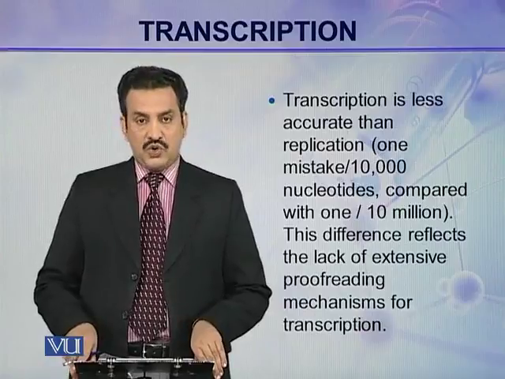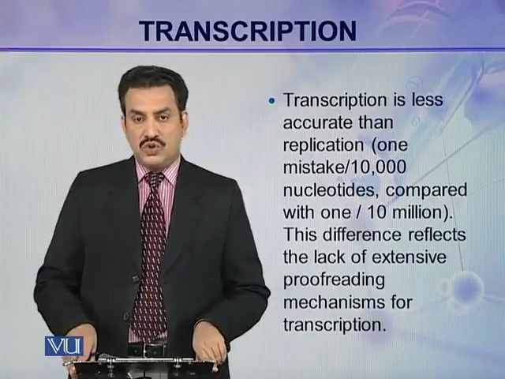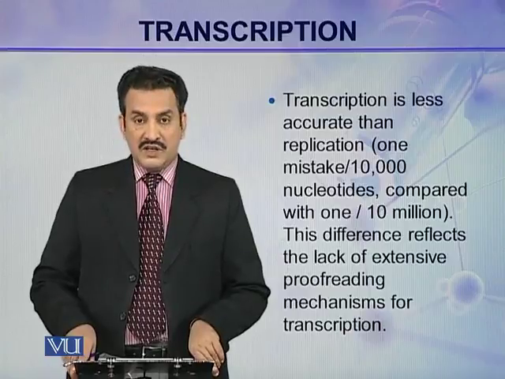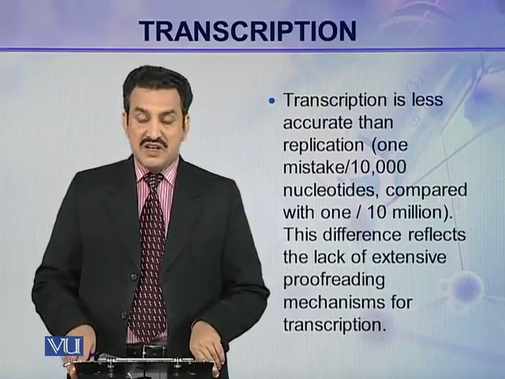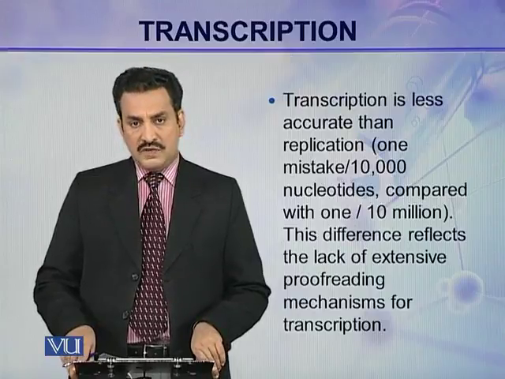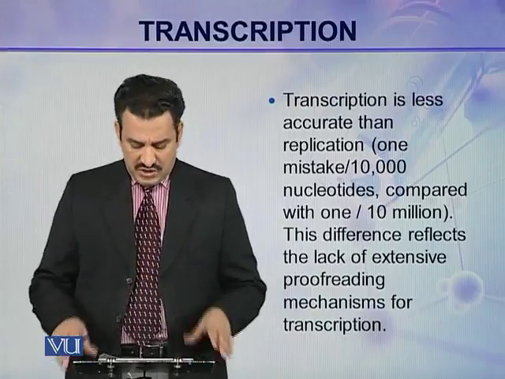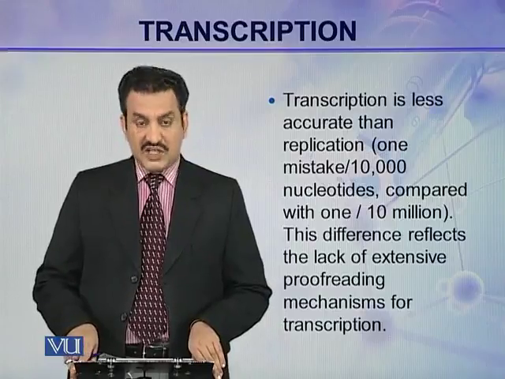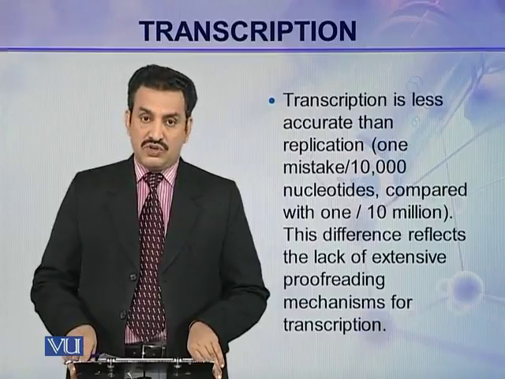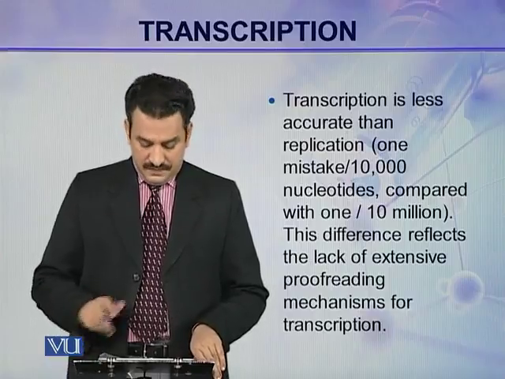Transcription is less accurate than replication. There is one mistake in 10,000 nucleotides in transcription, while there is only one mistake per 10 million nucleotides in replication. So this difference in accuracy reflects the lack of an extensive proofreading mechanism during transcription. As you know, there is a very good proofreading system in replication.